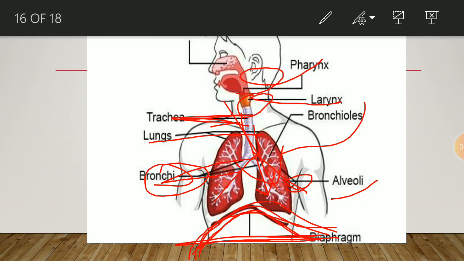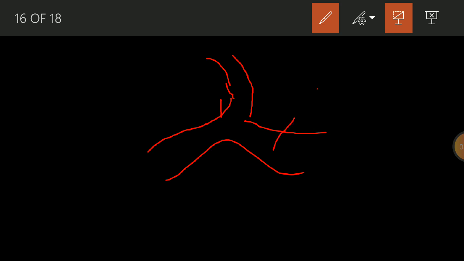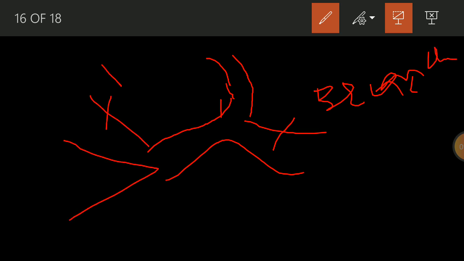I will explain with the help of a diagram. This is our trachea. It is further divided into two parts, called bronchi. And these bronchi are further divided into bronchioles.